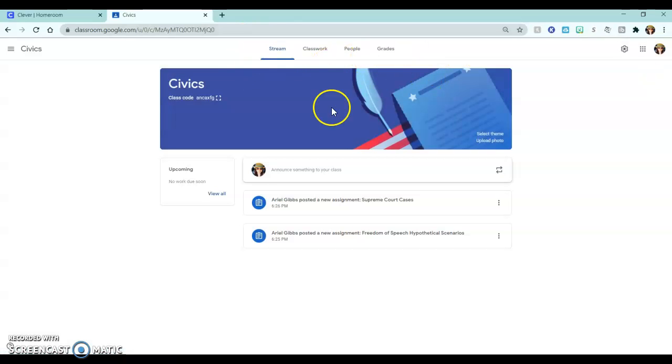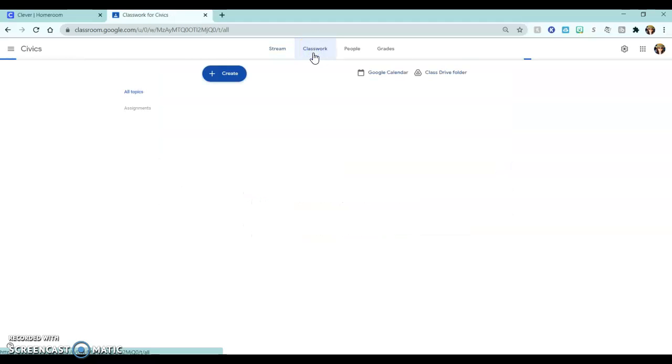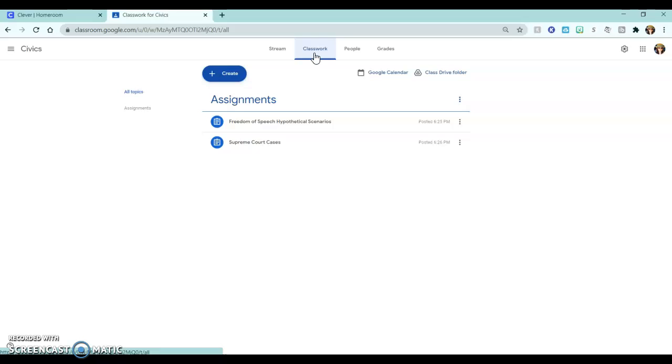In our class, you will see the tab above where my mouse is hovering called Classwork. In our classwork page, you will see the very first assignment called Freedom of Speech Hypothetical Scenarios. Go ahead and click that.